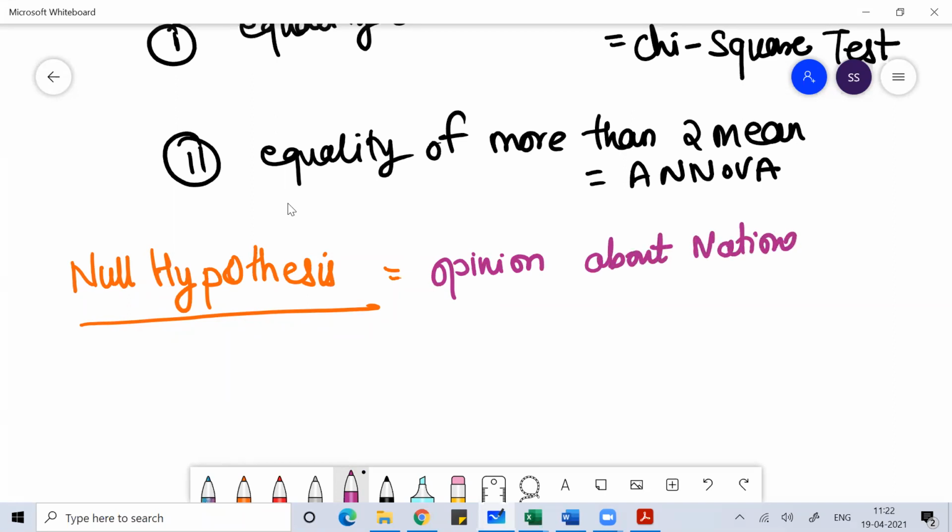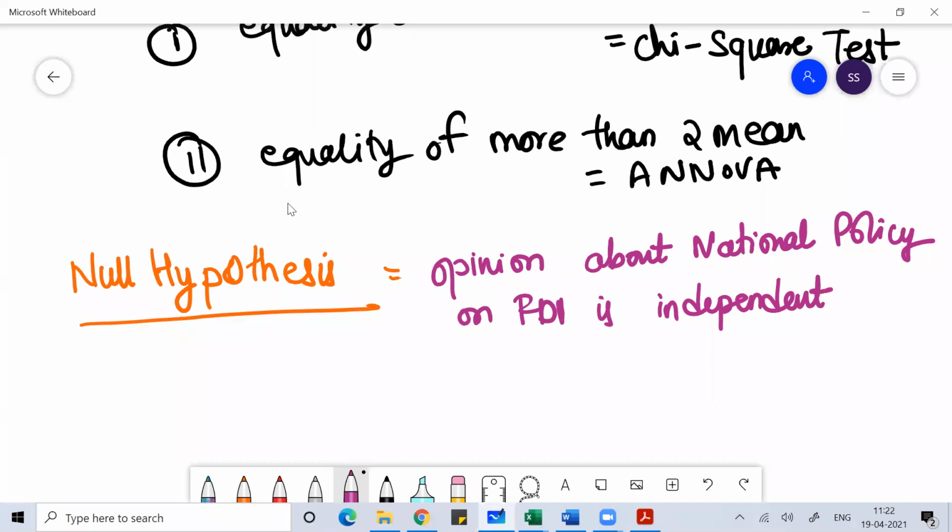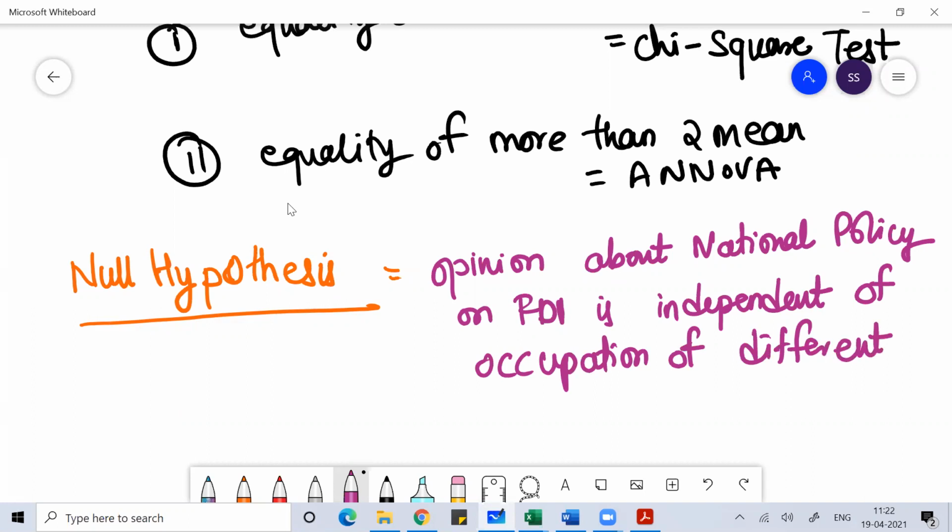that the opinion about the national policy on FDI is independent of the occupation of different sections of society.